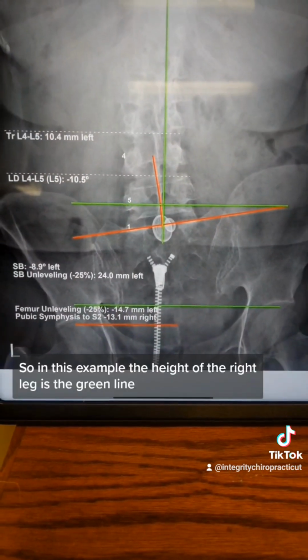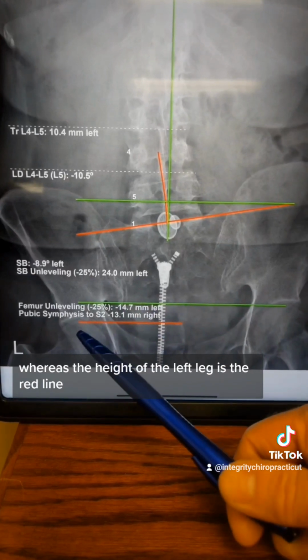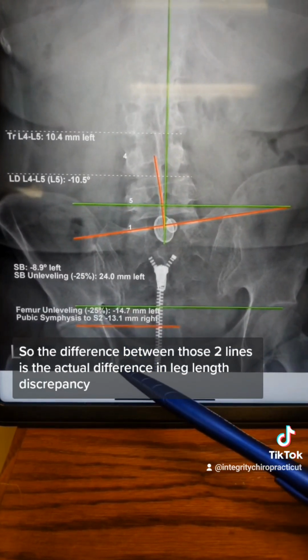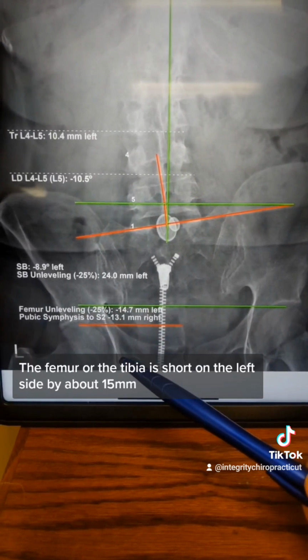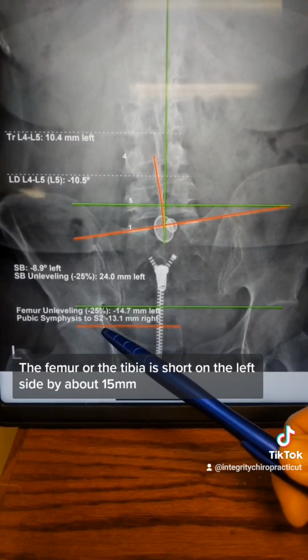So in this example, the height of the right leg is the green line, whereas the height of the left leg is the red line. So the difference between those two lines is the actual difference in leg length discrepancy. This is a structural difference. The femur or the tibia is short on the left side by about 15 millimeters.